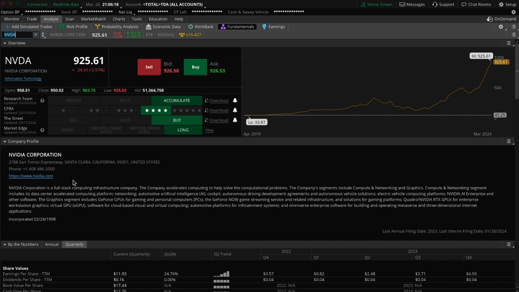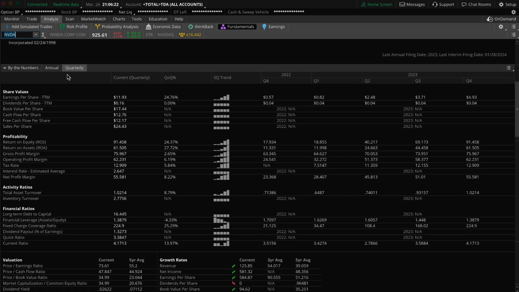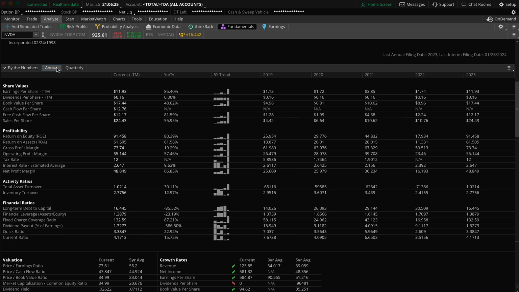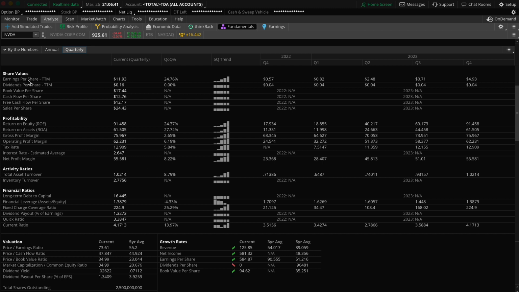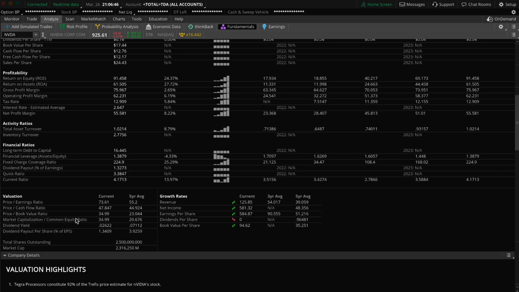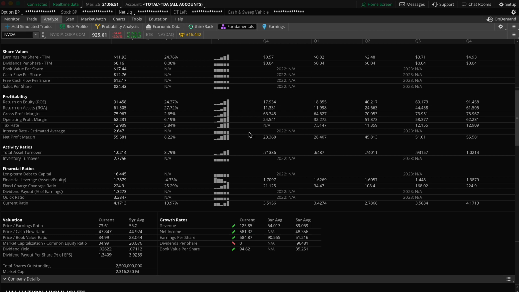We have the company profile, exactly what the company is, and if you scroll down, they'll give you the numbers either by annual or quarterly numbers. Okay. So you can do annual or quarterly numbers and you can see them all right here, 2022, and then all 4 quarters of 2023. It'll give you the 5 quarter trend right here. A lot of great information. As you can see, it'll give you earnings per share, dividends per share, book value per share, everything that you need for fundamental analysis. Okay. So all of that information is right here.